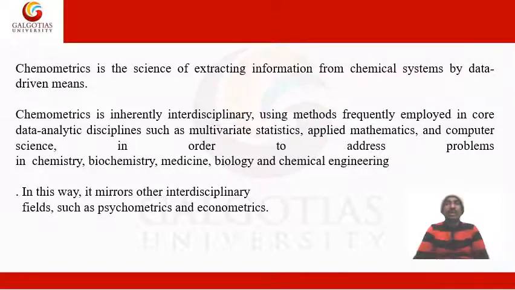So dear students, from this slide I want to say that chemometrics is a science. It is used to extract the necessary data from the chemical system by processing things. As I said, there may be static and dynamic simulation, so we are going for the computational chemistry of chemometrics to derive all those things.